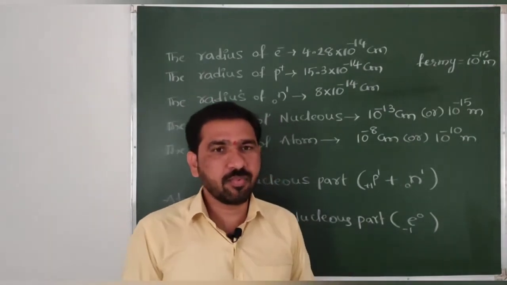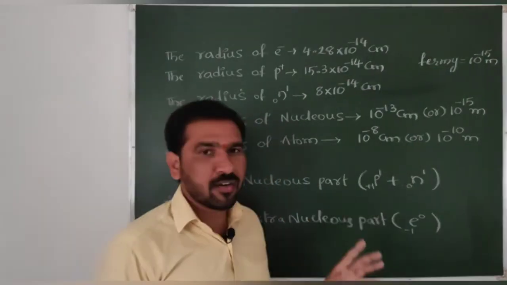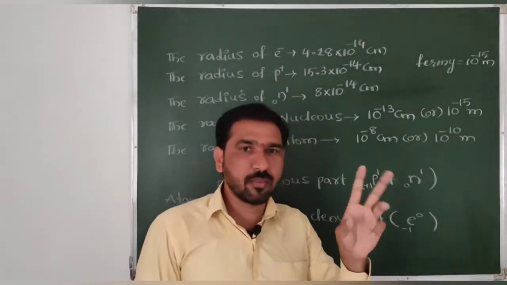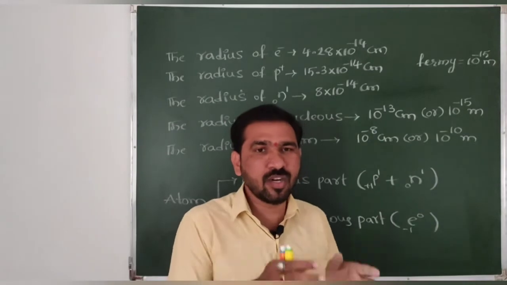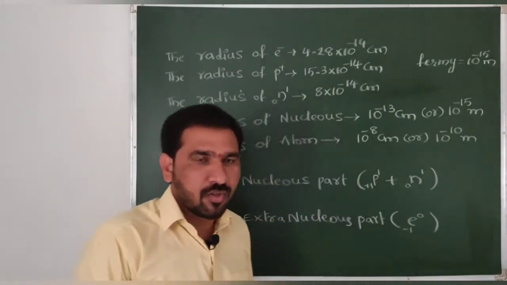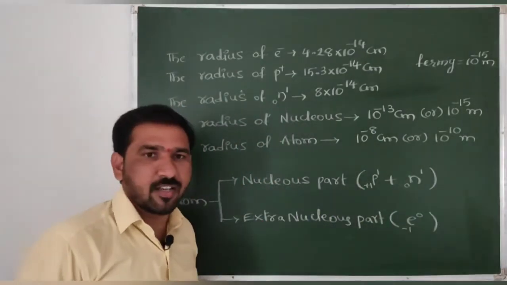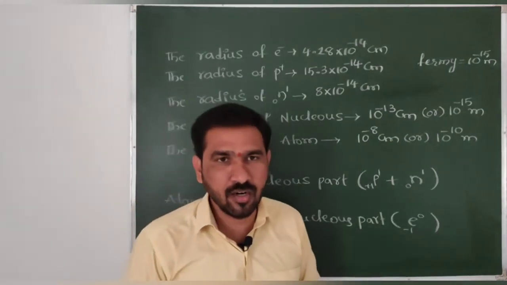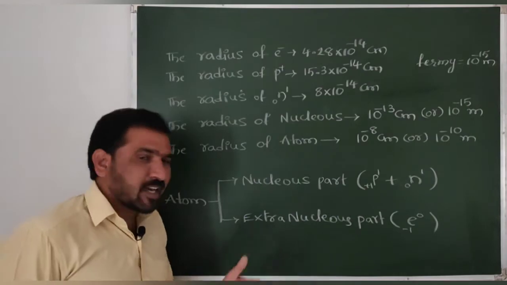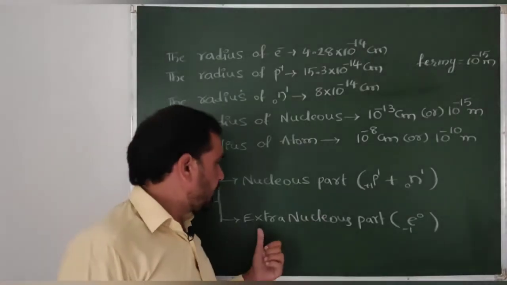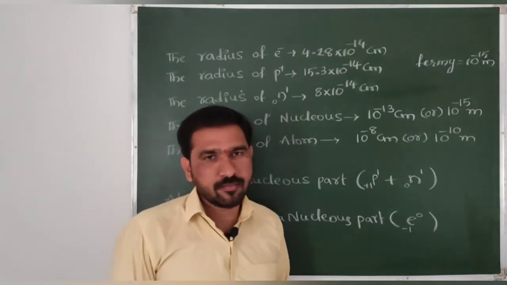What is there in the nucleus part here? The nucleus part of atom has two subatomic particles, those are protons and neutrons. These two are there in the central point of the atom, which is called a nucleus according to the Rutherford model of atom. Later we will discuss that, right? Then coming to the second part of atom, the extra nuclear part.